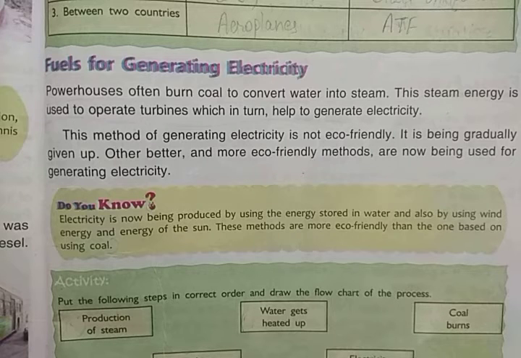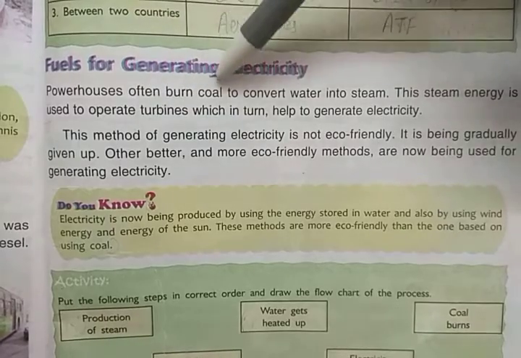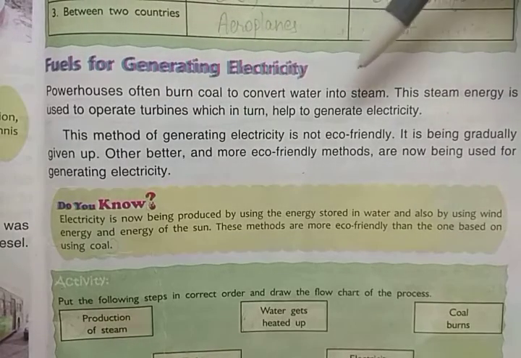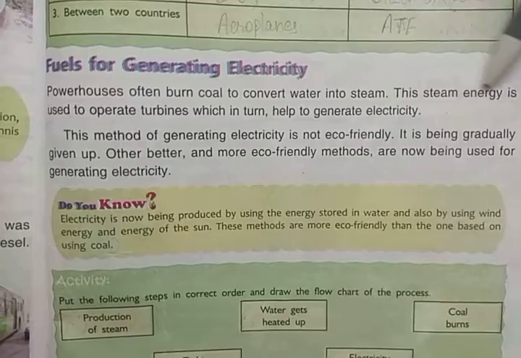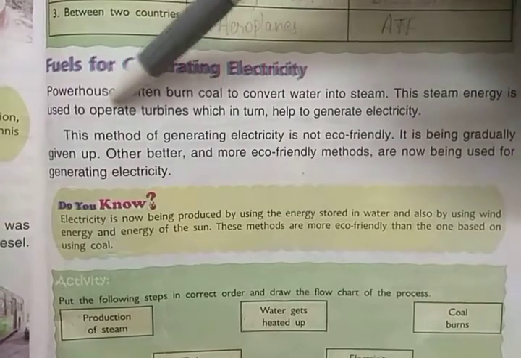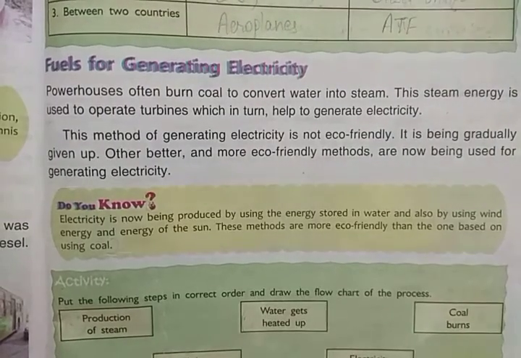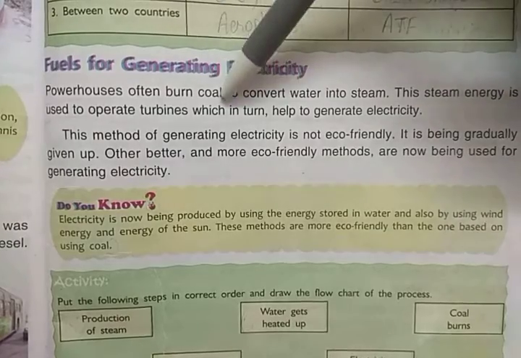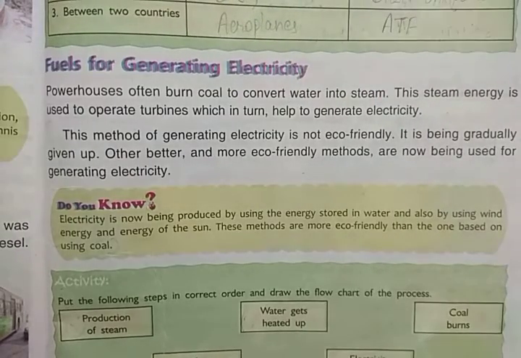There the coal is used to boil the water, and the steam of boiling water is used to run the steam engines. And the same is here. Powerhouses often burn coal to convert water into steam, and this steam energy is used to operate turbines, which in turn help to generate electricity.